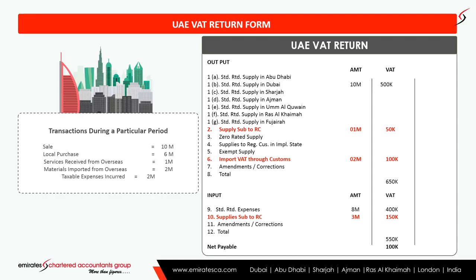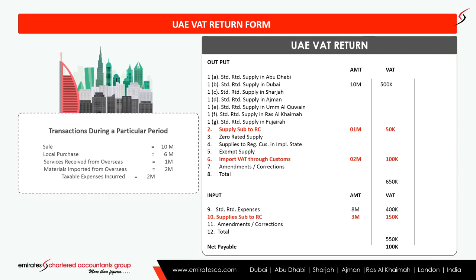Now see the second point, that is the reverse charge, supply subject to reverse charge. So here point number 2 is the output tax on import of services. 1 million services imported. For that, we have to pass an entry of 50,000 as the tax liability.